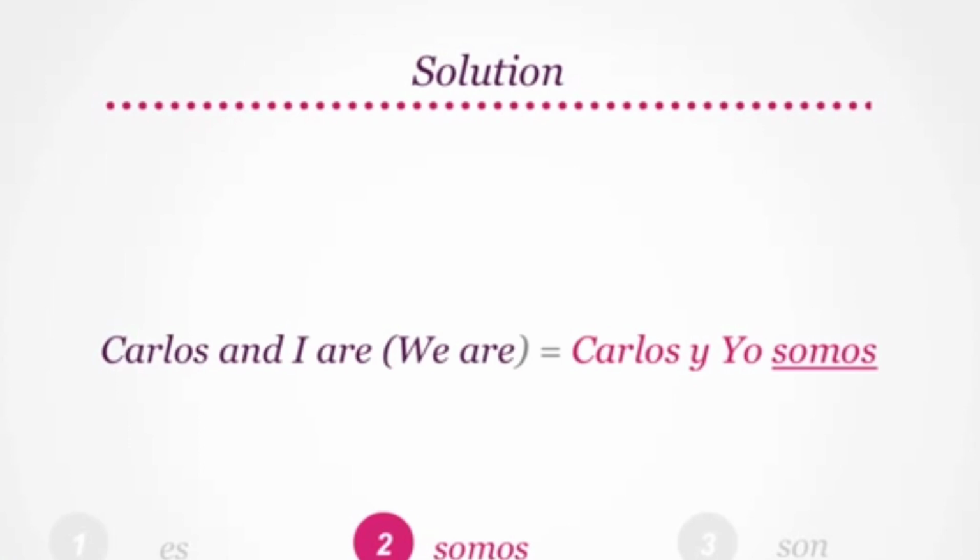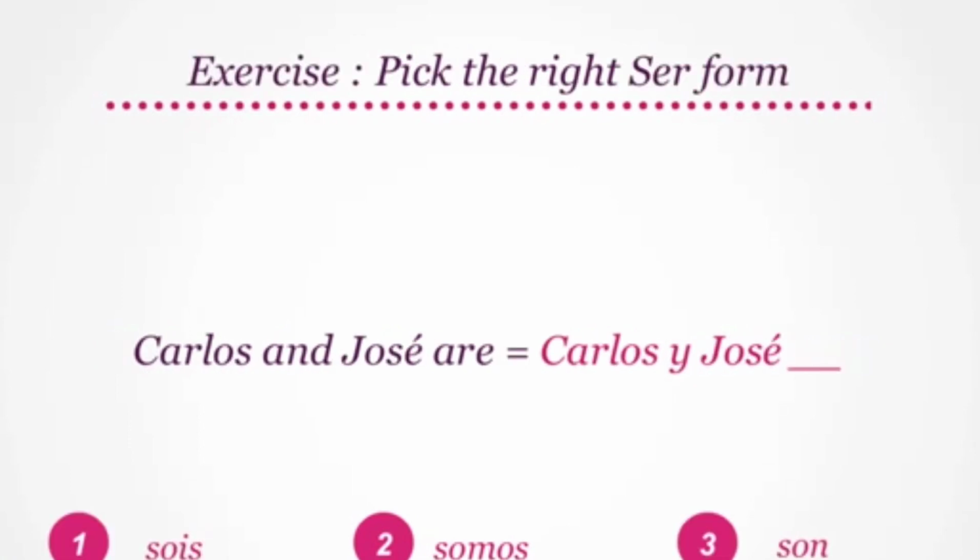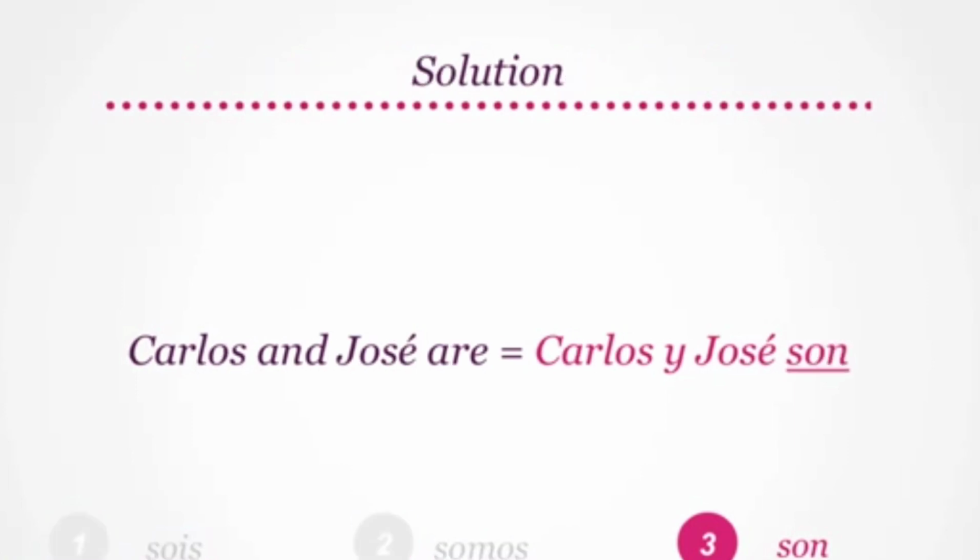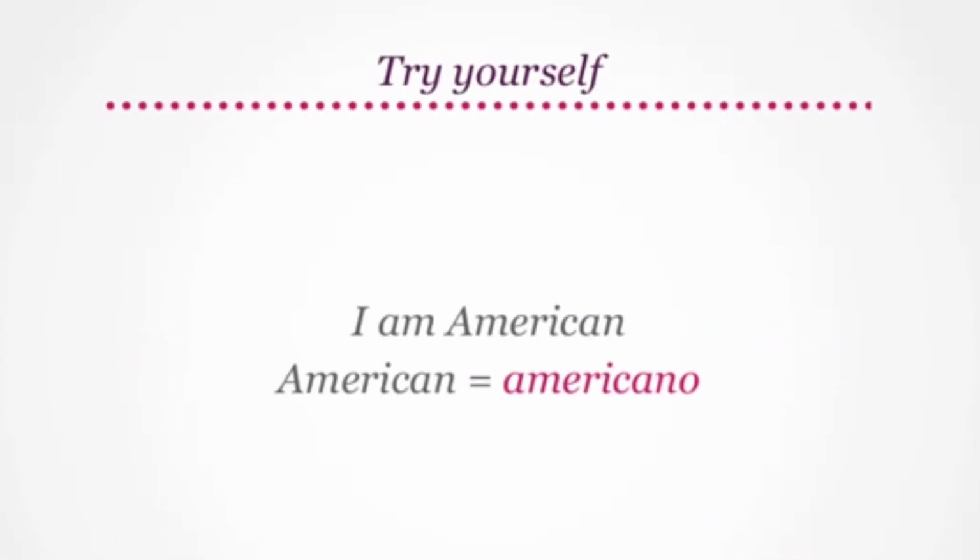Great! What if you were to say Carlos and Jose are? Will you say Carlos y Jose sois? Or Carlos y Jose somos? Or Carlos y Jose son? Try thinking of the pronoun and then of the form of ser. Carlos and Jose are translates to Carlos y Jose son. If we were to use a pronoun, we will say ellos son. Excellent. All right, now some more.